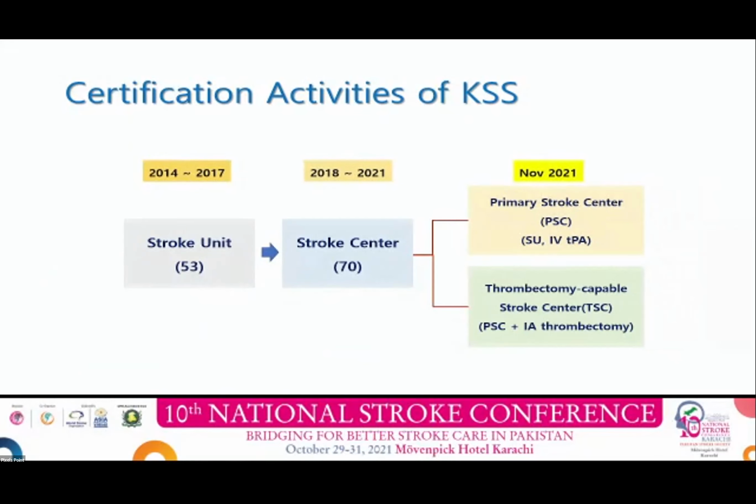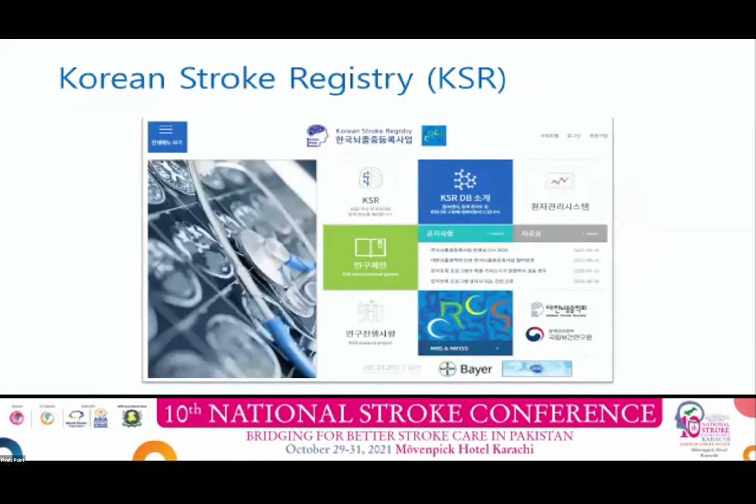PSC has a stroke unit and can perform IV TPA. If PSC can perform intra-arterial thrombectomy, it is certified as TSC. It is strongly recommended for all stroke centers to join Korean Stroke Registry.